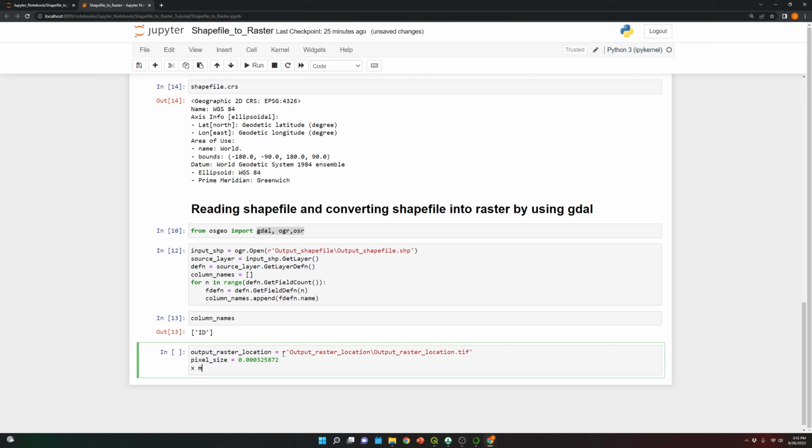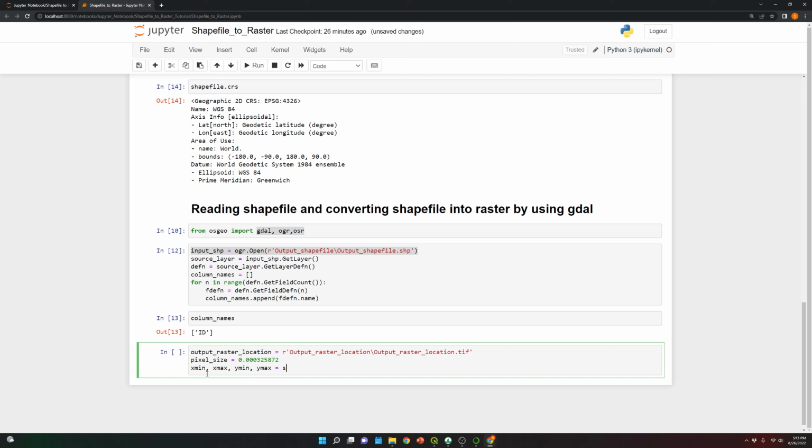So now what we're going to do is from the shapefile that we just read, we're gonna get the boundaries. So the x min, also the x max, also y min, and y max.